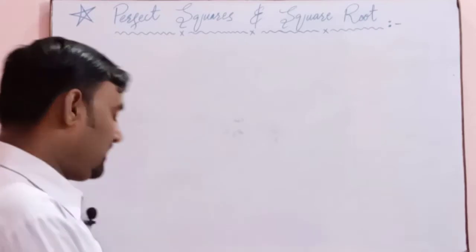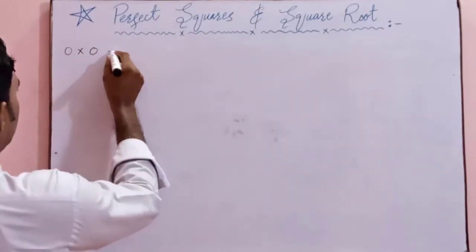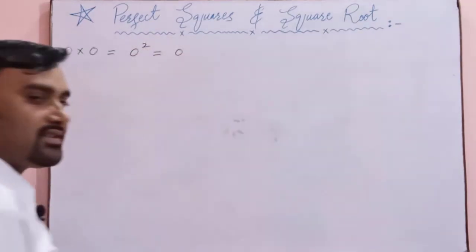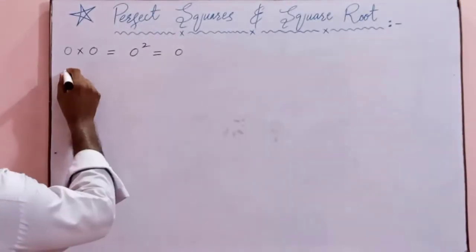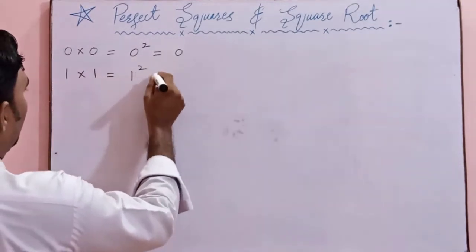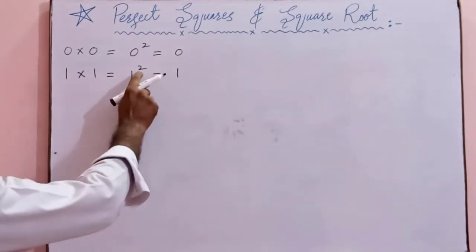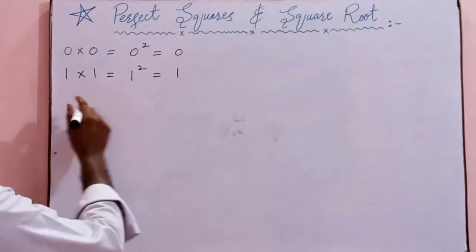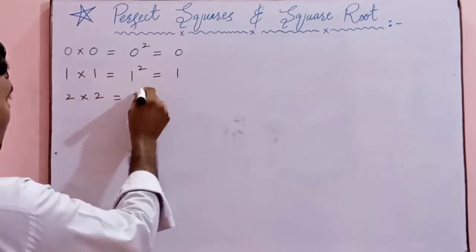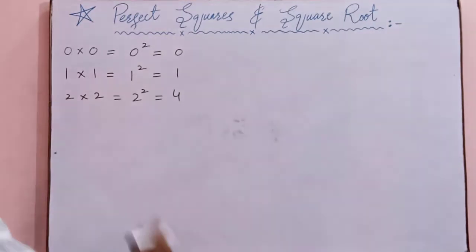So let's suppose we have 0 multiplied by 0. You can write it down as 0 square. The result will be 0. Similarly, 1 multiplied by 1. You can write it down as 1 square. 1 multiplied by 1 is equal to 1. 2 multiplied by 2, you can write it down as 2 square. The result will become 4.